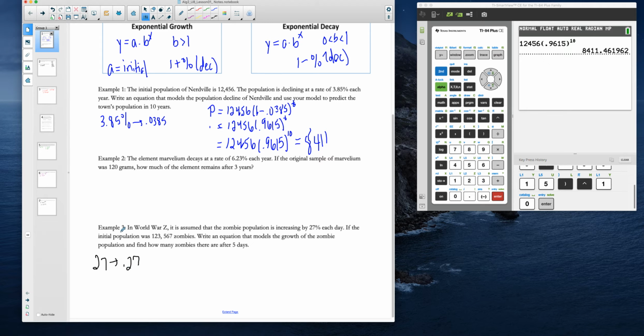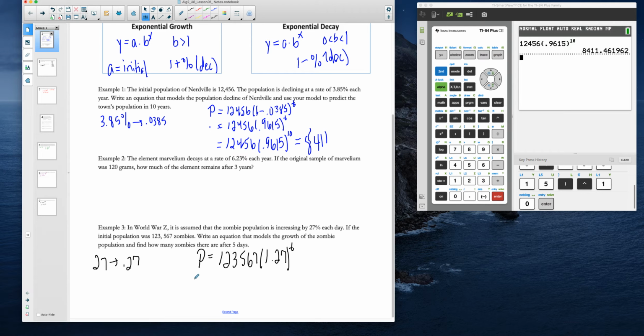We have an initial population of 123,567 zombies. Oh, where's Rick Grimes and Michonne when you need them, with that many zombies running around. All right, so write an equation that models the growth of the zombie population. Well, our population model would be P equals the initial population of zombies, 123,567, and then we want to take our decimal and add it to 1, so 1.27, to the T. And so that's our population.